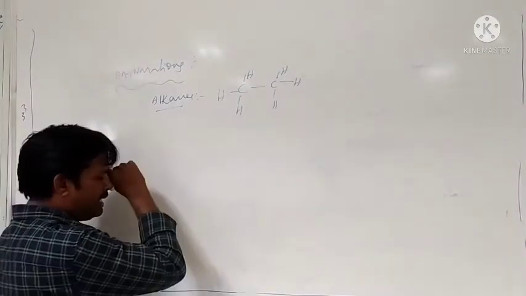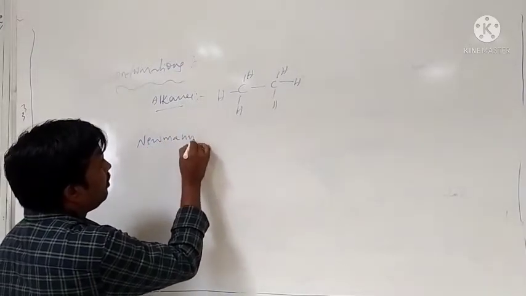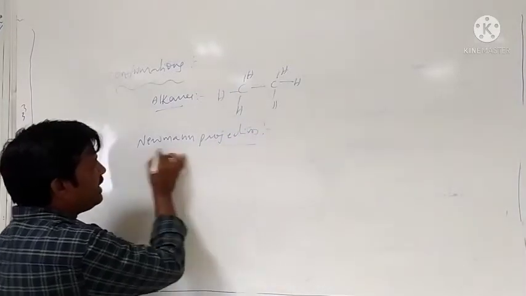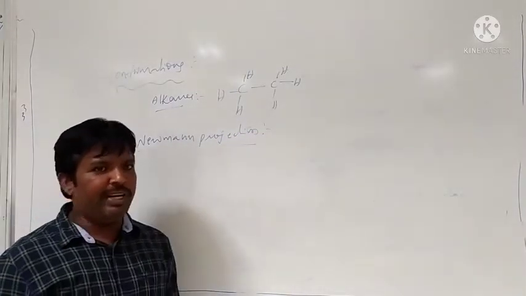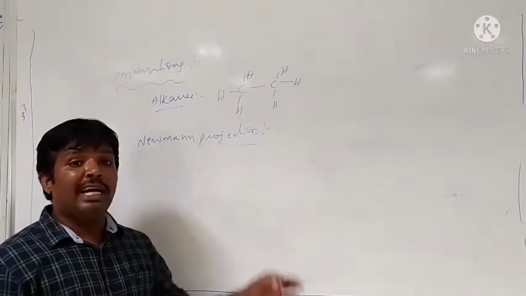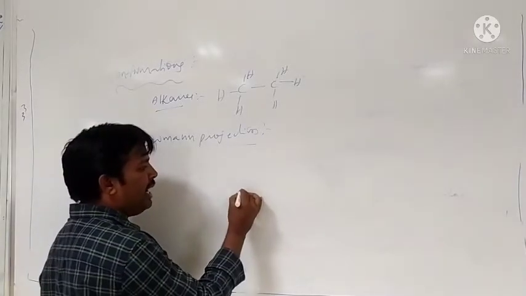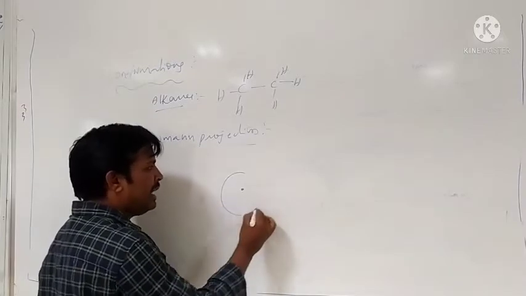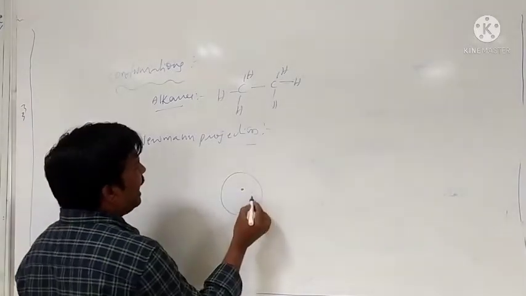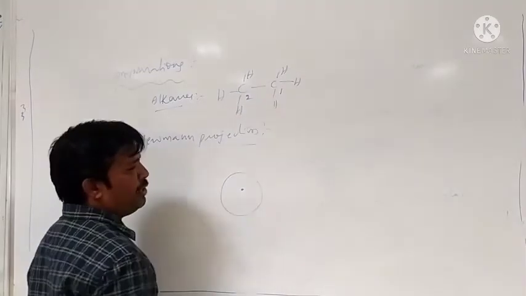First we observe the Newman projection. In the Newman projection, the front carbon is indicated with a point, and the back carbon is indicated with a circle. Suppose the front carbon is taken as C1, then C2 is considered the back carbon.